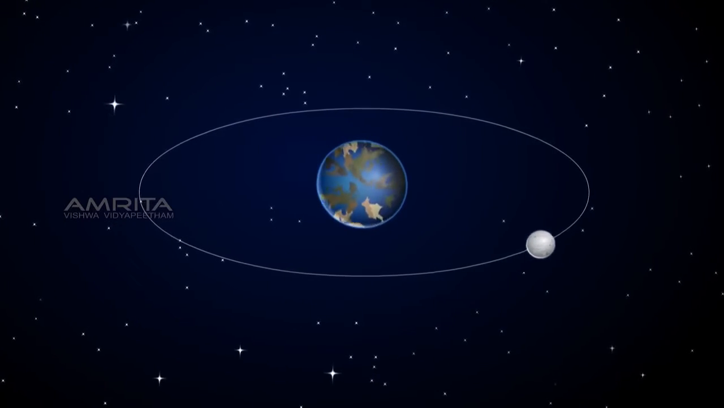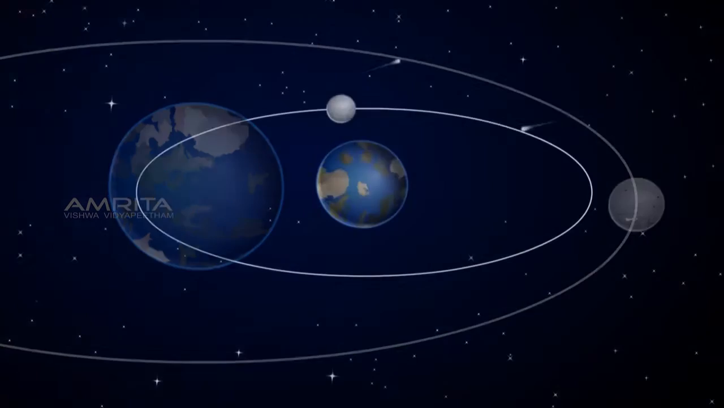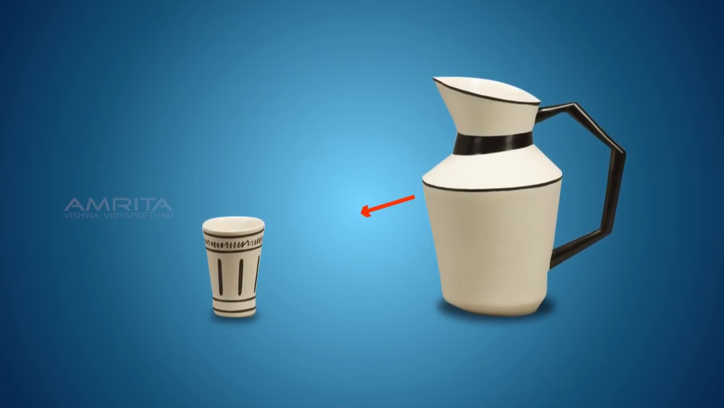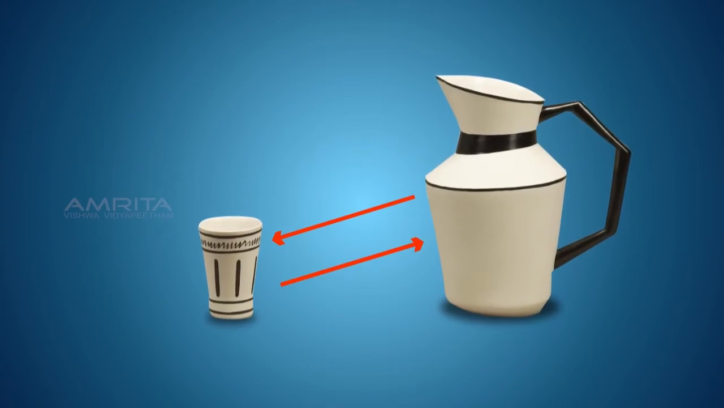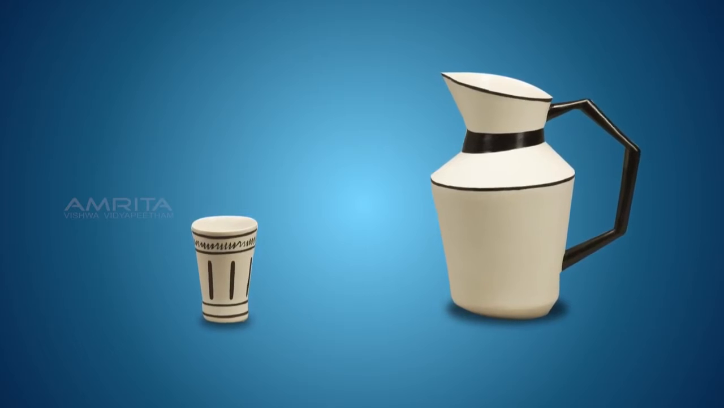The centripetal force is provided by the gravitational force of attraction of the Earth. If there was no such force, the moon would pursue a uniform straight line motion. All objects in the universe attract each other. This force of attraction between objects is called the gravitational force.